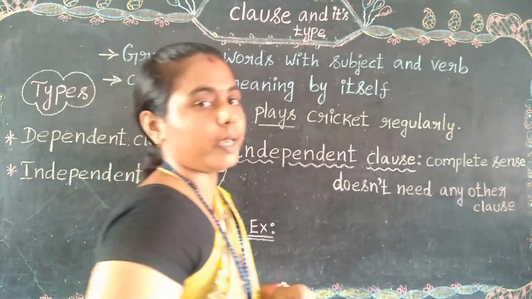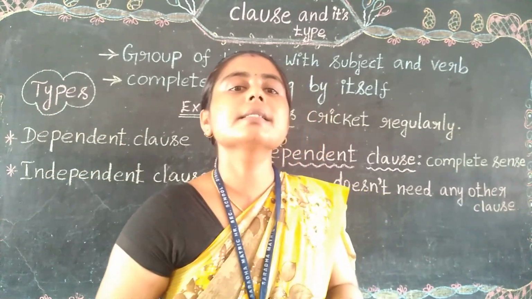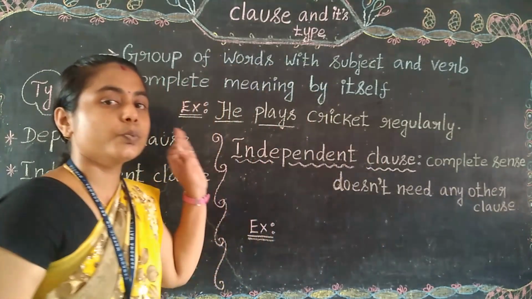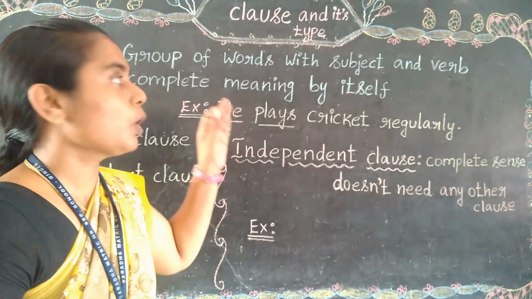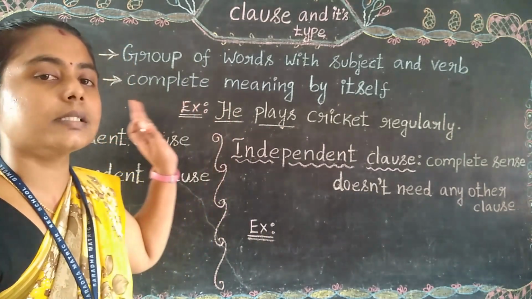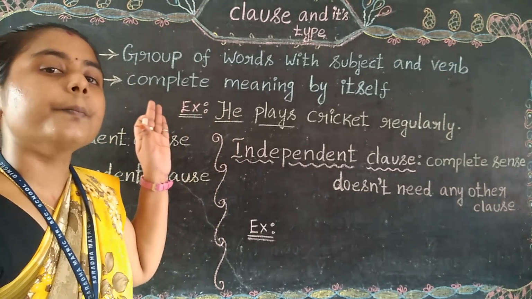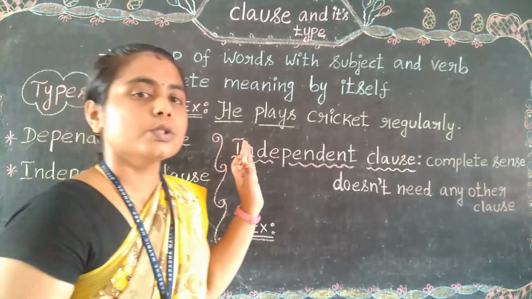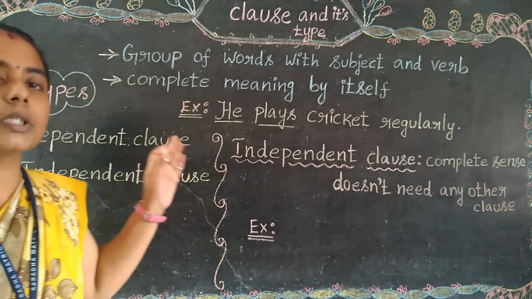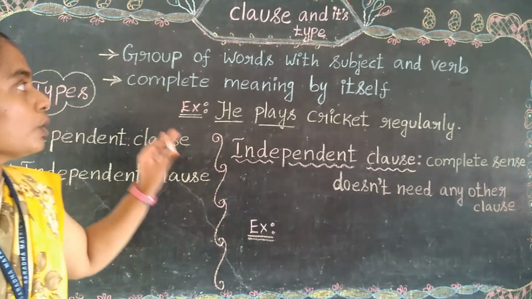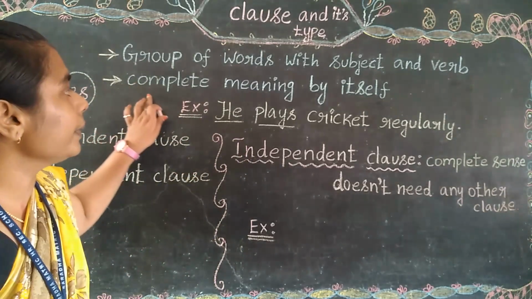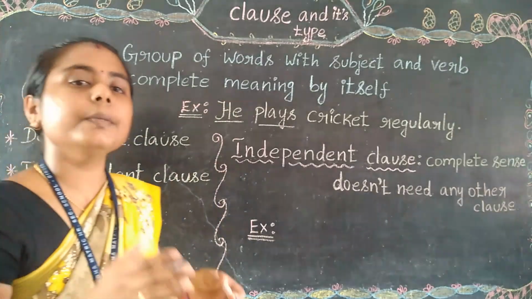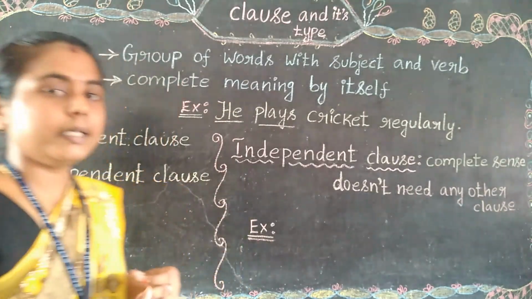So a phrase won't accept a subject and verb combination. But here, a clause is the very opposite of a phrase, because it always accepts the combination of subject and verb. So it always gives the complete meaning by itself. Yes, so a clause will always give the complete meaning by itself, right? So that is the clause.